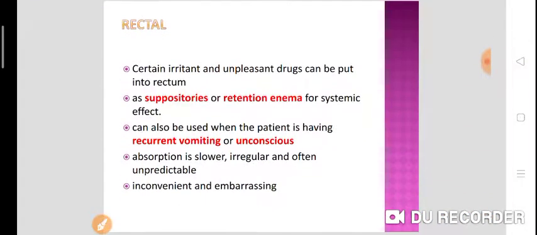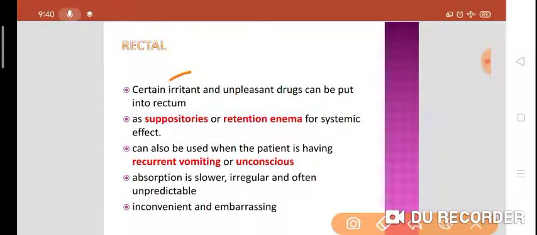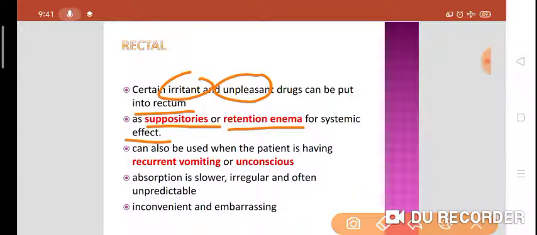Now, the rectal route of drug administration. Certain irritant and unpleasant drugs can be put into the rectum. We have just seen suppositories or retention enema for systemic effect. This can be used when the patient is having recurrent vomiting or in an unconscious patient.